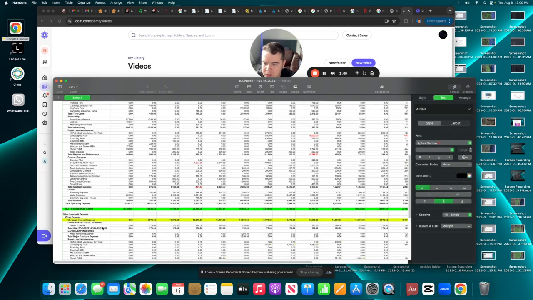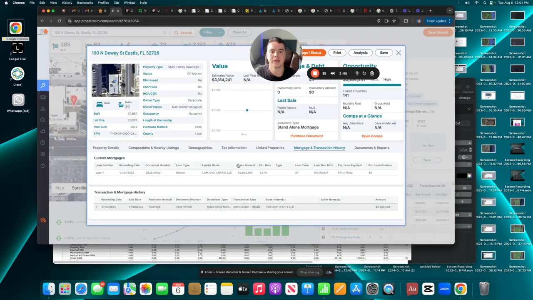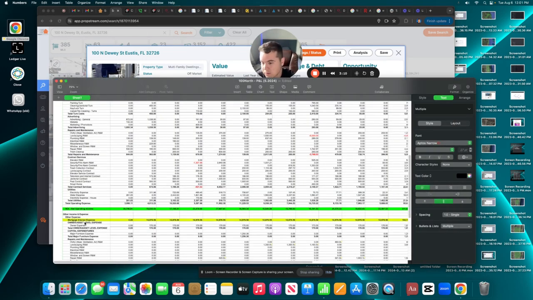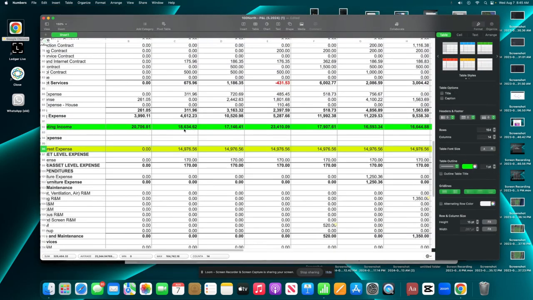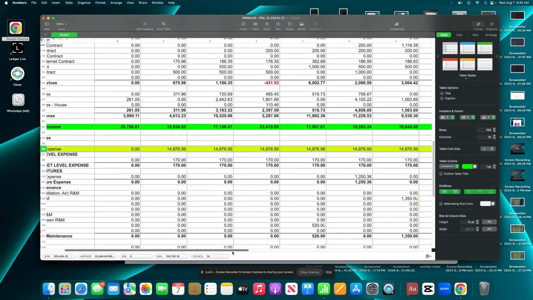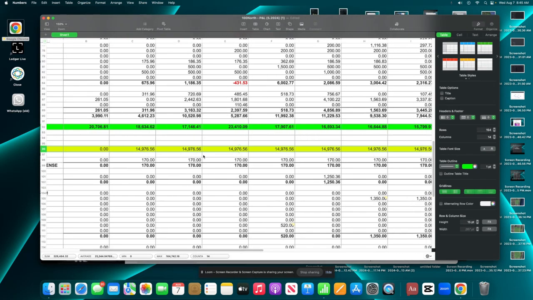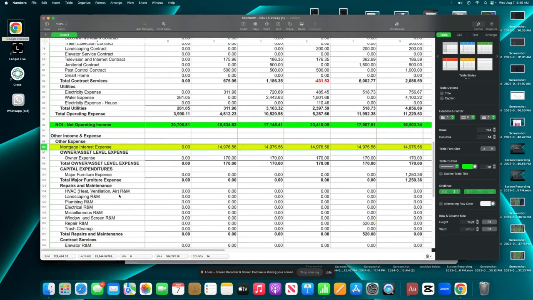And he's got his mortgage expense listed here. On the $2.6 million loan that he has, this is his mortgage interest expense: 15,000. So look at the income: 18,000 NOI, 15,000 just in mortgage. Here's the thing as well: I don't see anything on taxes, and I don't see anything on insurance here either. This is just mortgage payment interest, as far as I'm concerned.